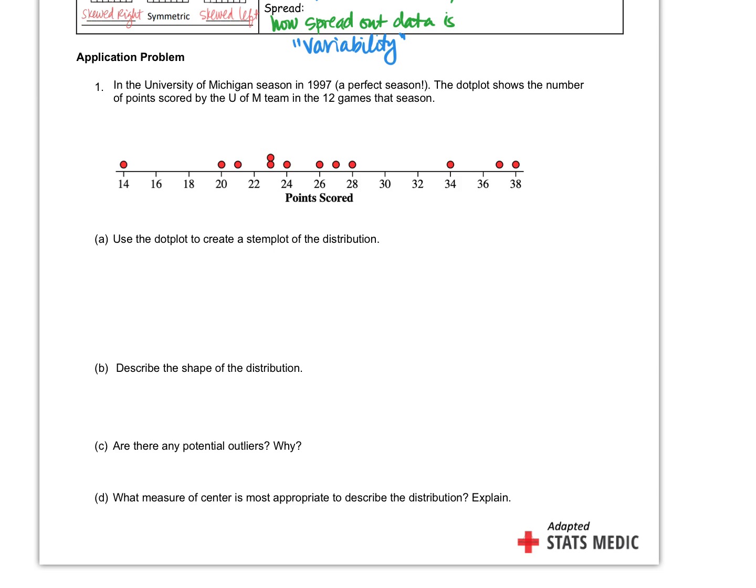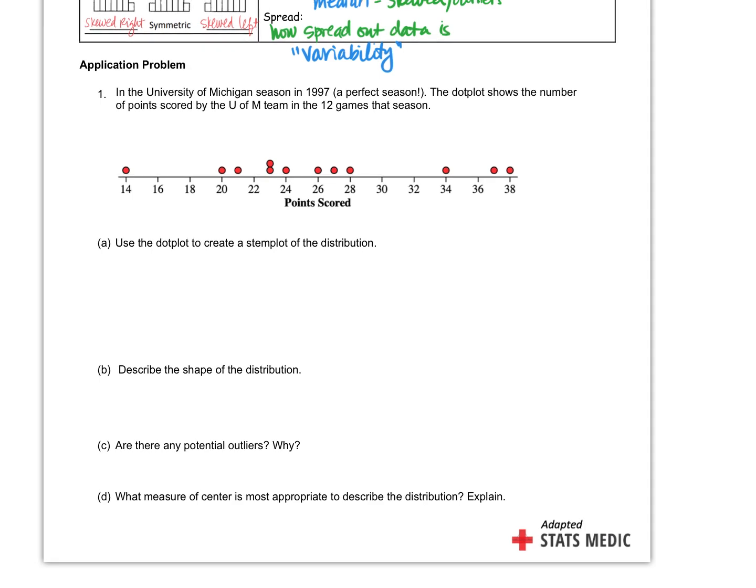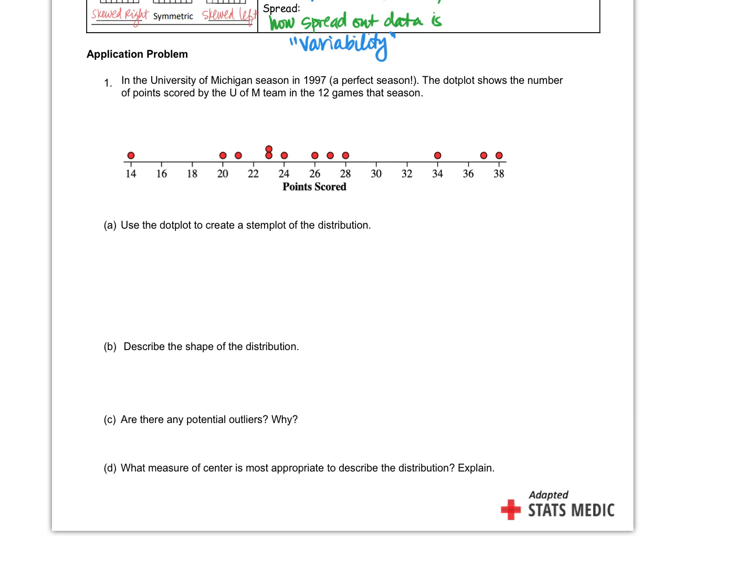All right, so now I want you to try this on this application problem. University of Michigan in 1997 had a perfect season. The dot plot shows the number of points scored by the team in 12 games that season. So there it is. So I want you to use that dot plot to create yourself a stem plot. Describe the shape, any potential outliers, and why do you think so? Which measure of center is most appropriate, and why do you think so? All right, I'm going to give you a little bit of time to work on that, and then we'll come back together and check your answers. Okie doke. Talk amongst yourselves. This point is to talk to each other on this.